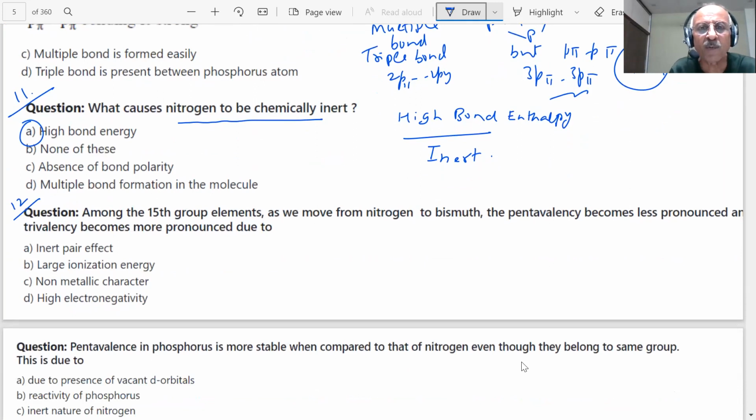Among the 15th group, as we move from nitrogen to bismuth, the pentavalency becomes less pronounced and the trivalency becomes more pronounced due to, student, what is the reason for this? You already know.